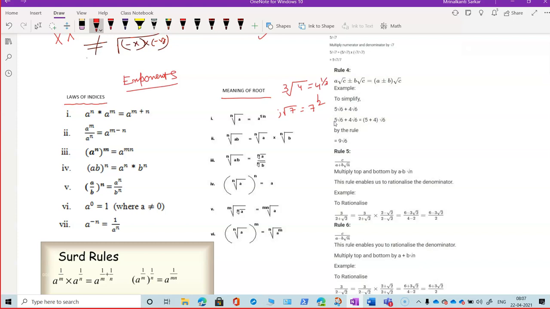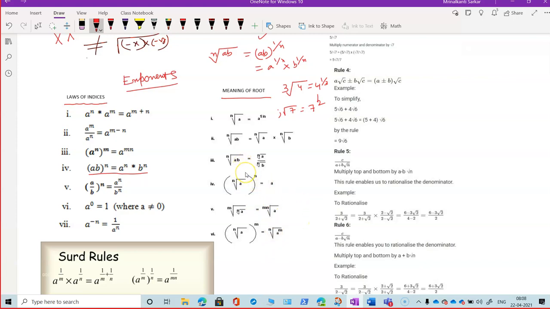Now by using the law of exponents, how can we write nth root of ab? Nth root of ab is nothing but ab to the power 1 by n, and by the exponent law, ab to the power n we can write as a to the power n, and then nth root of a to the power n.